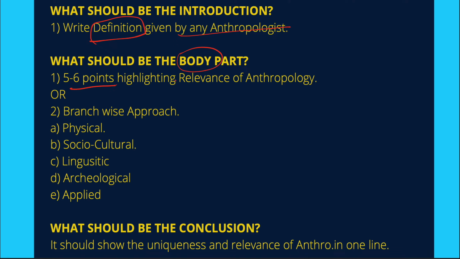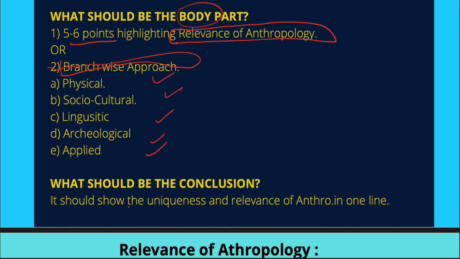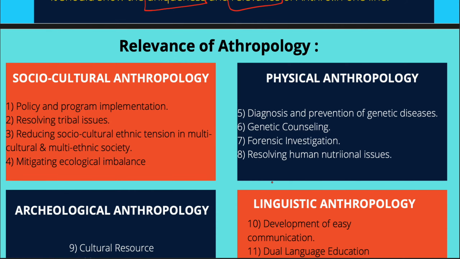Five to six points which highlight how relevant anthropology is in today's world. Or the second approach can be writing it branch wise. The diagram that we saw in the initial slide can even be used. For example, physical, sociocultural, linguistic, archaeological, etc. And what should be the conclusion? It should be a short but sweet and unique conclusion which will highlight how it is relevant in today's life.